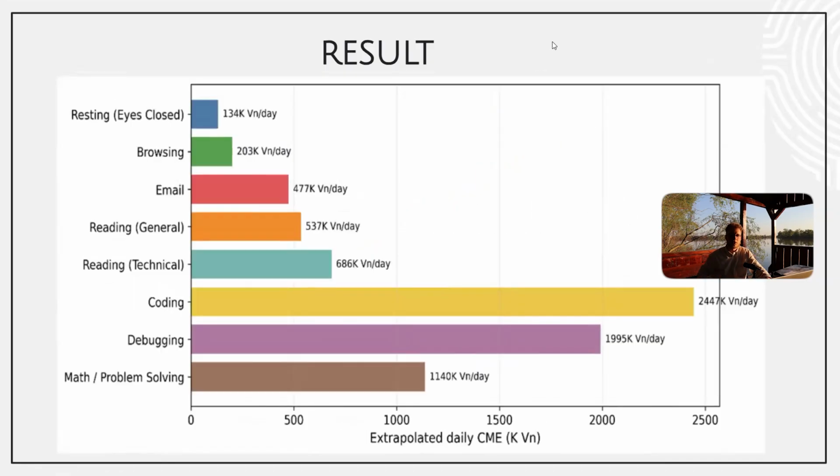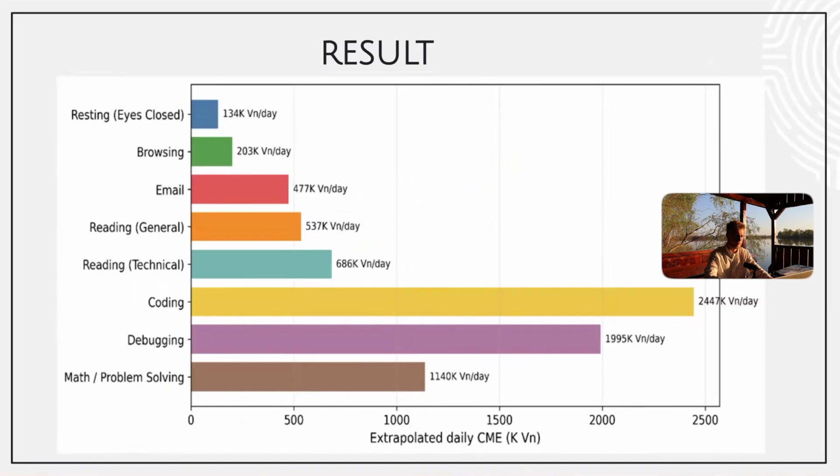About the result, imagine if we compute or extrapolate by whole day. As an example, if I was just browsing the whole day, I would have spent around 200,000 vernix per day, just watching TikToks the whole day. For the coding part, I would spend 2.5 million vernix per day. For debugging, around 2 million, and for math problems, around 1 million vernix per day. All of those things were done subjectively to me via measurements in EEG.